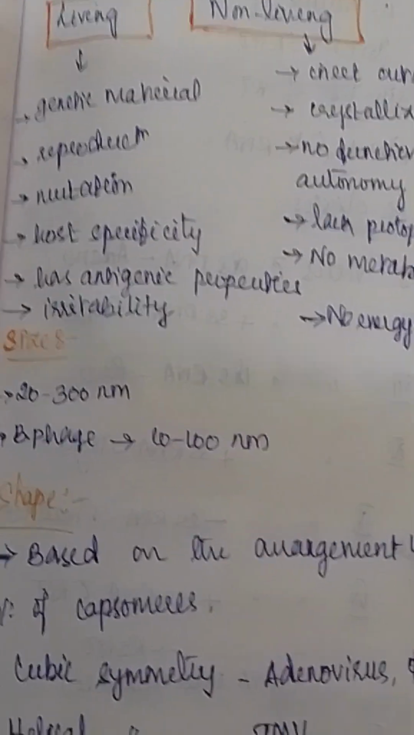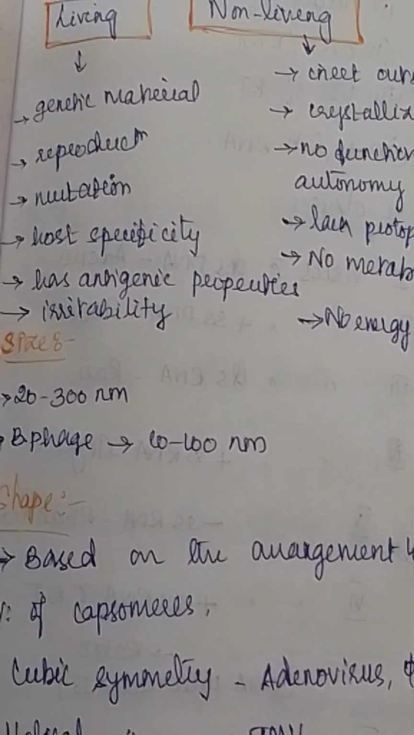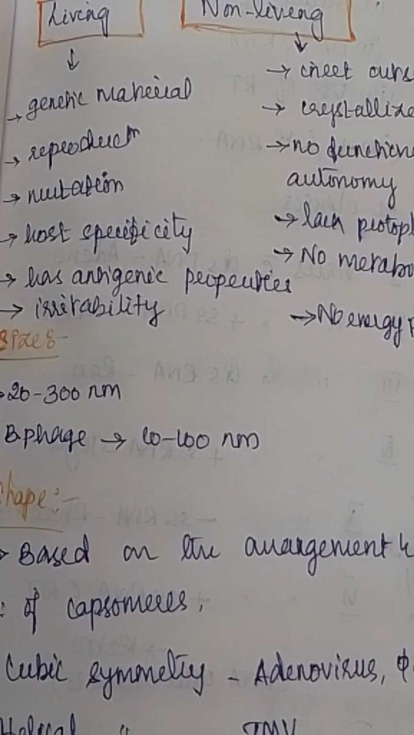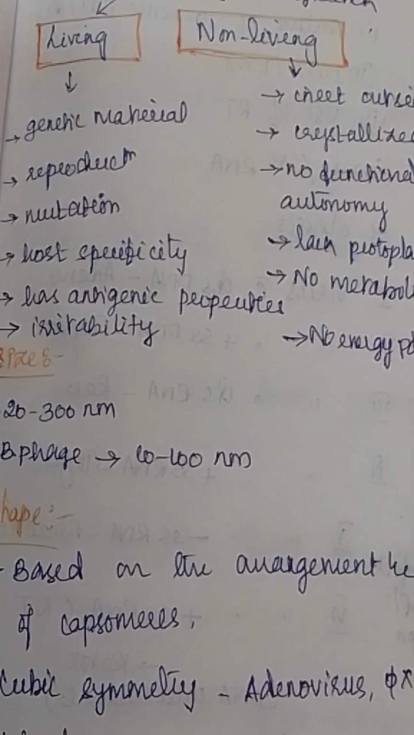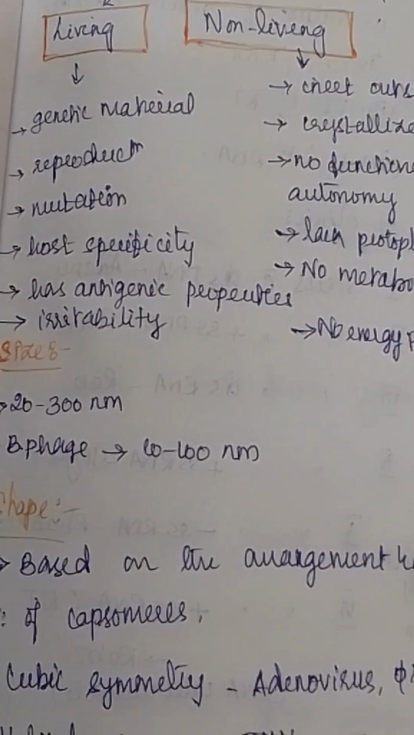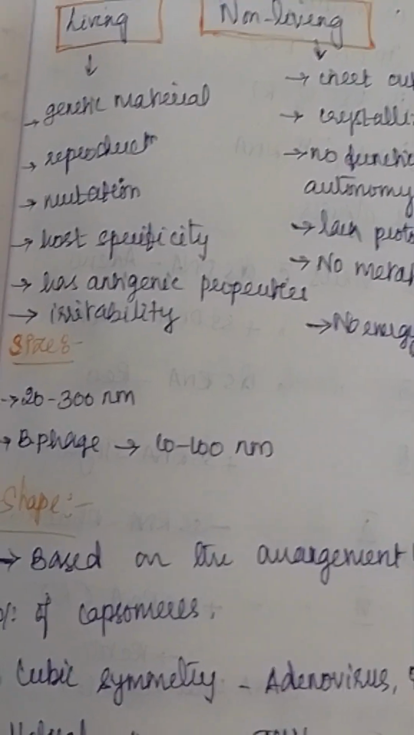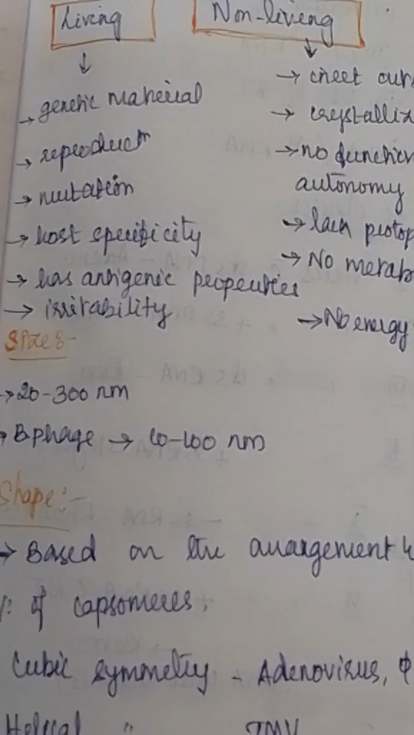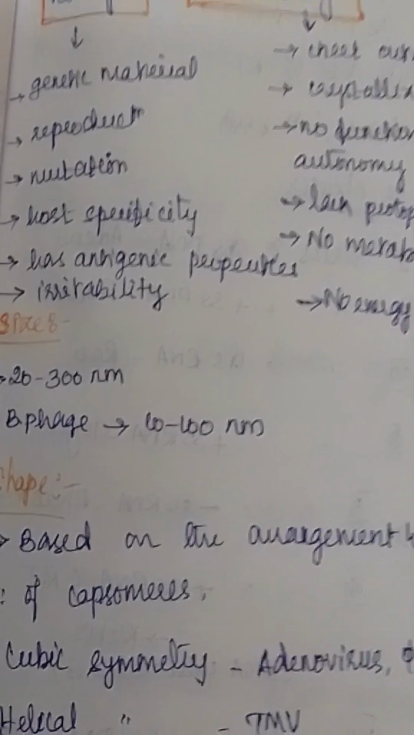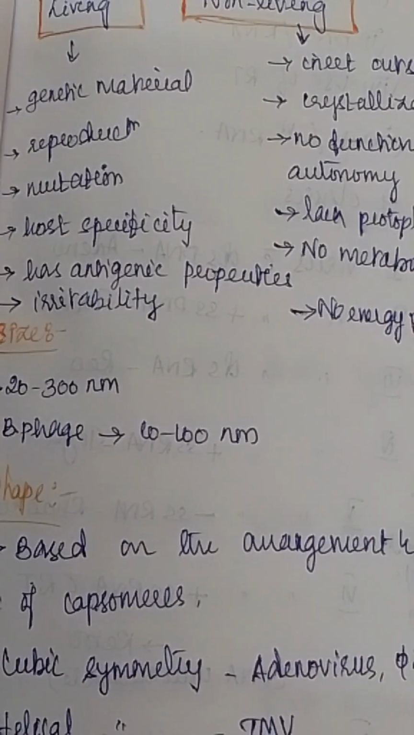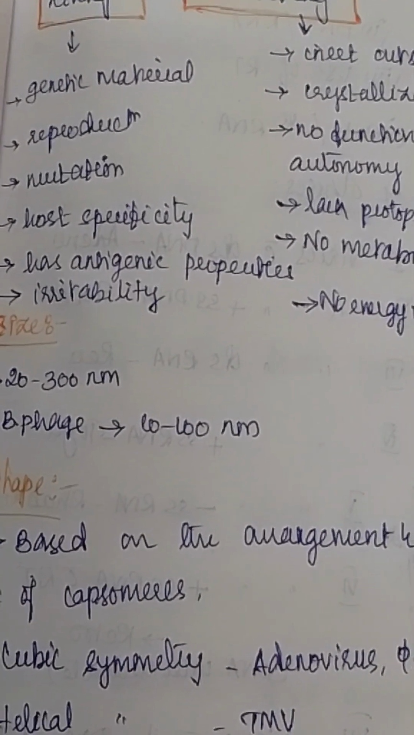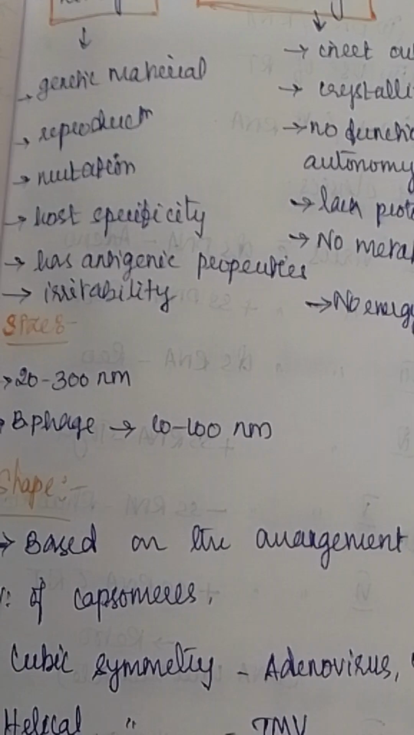And next one is, the virus has antigenic properties. That is, the virus has the ability to cause infection or to cause disease. This is called as antigenic property. And the next one is irritability. Irritability means response to stimuli. That is, the virus can respond to ultraviolet radiation, chemicals, radiation, etc.